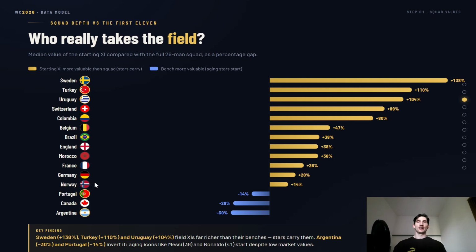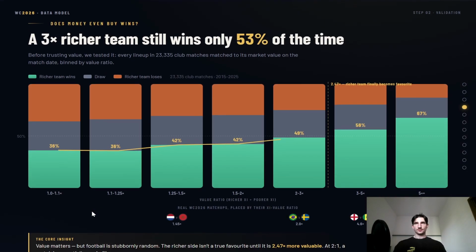But again, it's perhaps not the case for countries like Portugal and Argentina, and that is only because the biggest players, like Messi and Ronaldo, are actually quite low on the transfer market value now that they are quite older. We'll get over that. We'll talk about it a bit later.